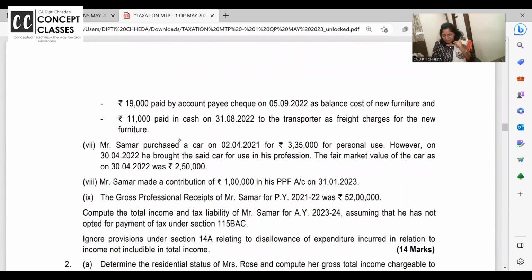Compute the income tax liability of Summer, assuming he has not opted for 115BAC. But 115BAC, the new tax regime, they can ask you a question. There is no question on 115BAC in this MTP, but guessing they can ask you an 8 marks question. So just watch the alternative tax regime video by Dipti Chheda. I'm saying this with so much confidence. Just last week I did it for final students also. Might be the video's name is final, but for inter and final the concept is the same. So if you scroll back the recent videos uploaded, you will get it.